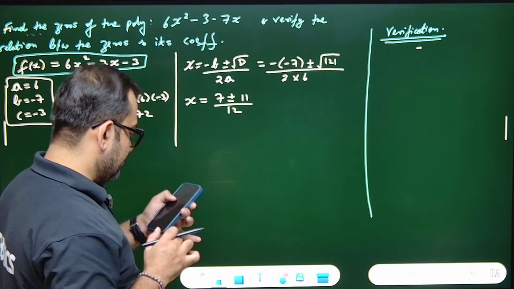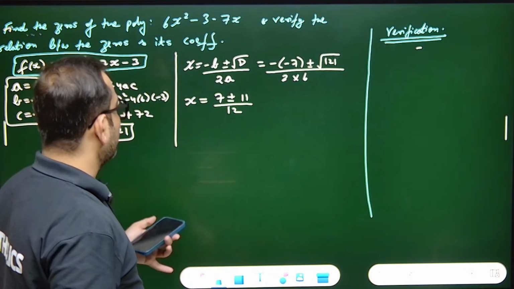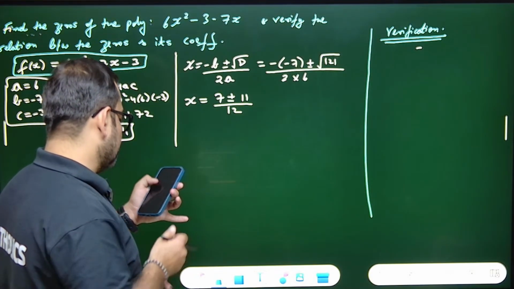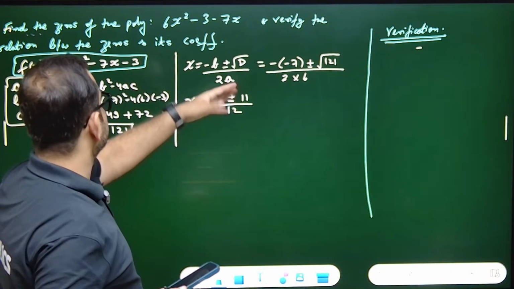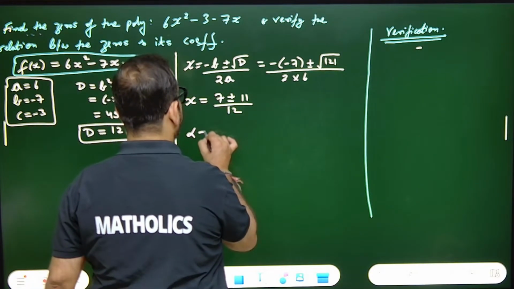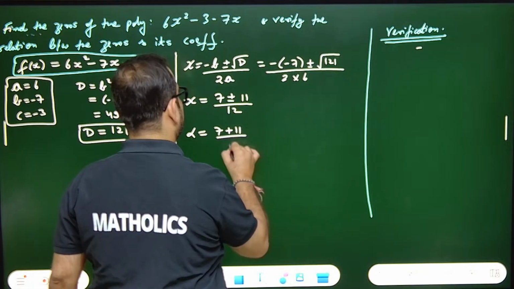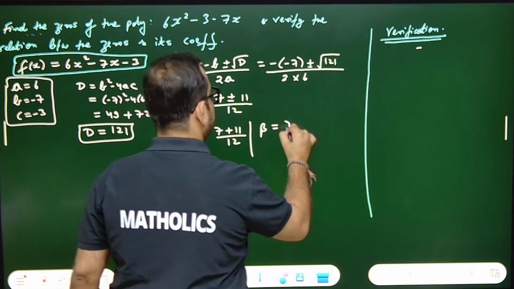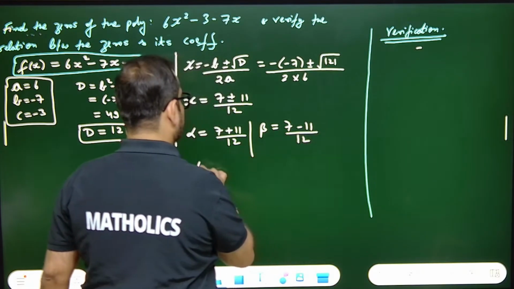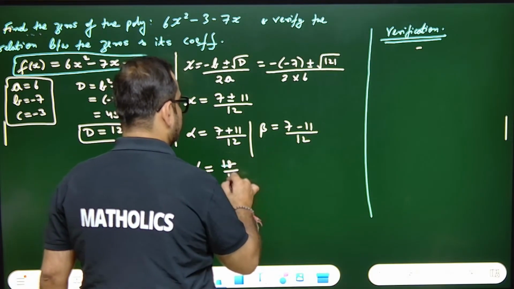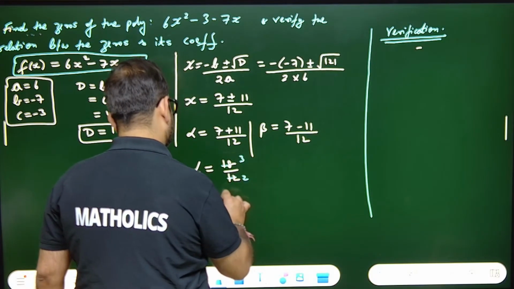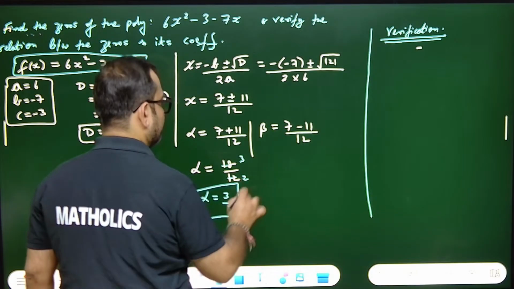Okay. 7 plus minus 11 by 12. Sorted? That means alpha will be equals to 7 plus 11 by 12. Beta will be equals to 7 minus 11 by 12. So alpha is nothing but 18 by 12. That means 6 twos are and 6 threes are. So alpha is 3 by 2. Okay, done. It's a beautiful number.